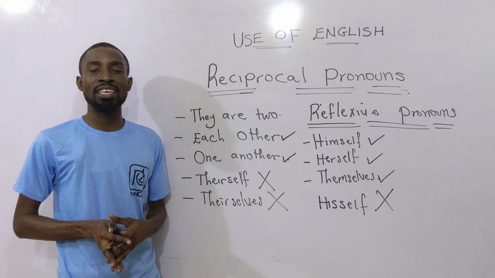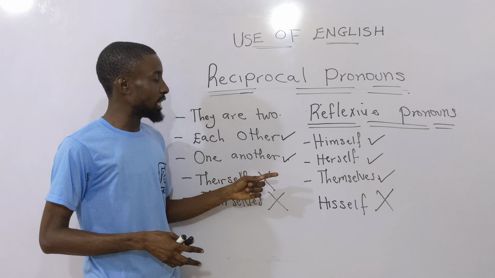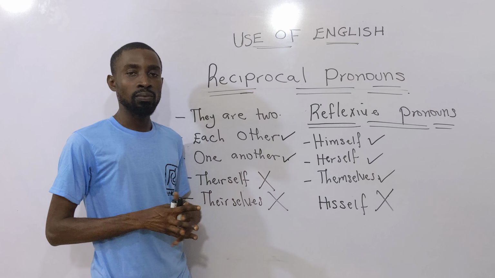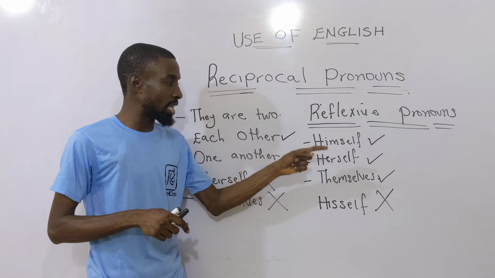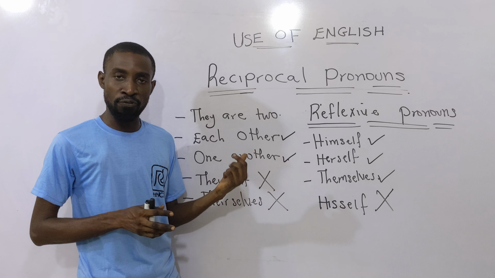Then we talk about what they call the reflexive pronouns. Reflexive pronouns are those pronouns that end in self and selves. They are pronouns that refer back to the subject of the sentence. And when you say the subject of the sentence, it means the doer, the performer of the action, or what you are talking about. If I say "he did it himself," he is the subject of the sentence. Himself is only referring back to the subject he. So it's a reflexive pronoun.